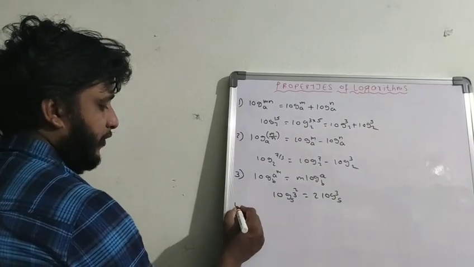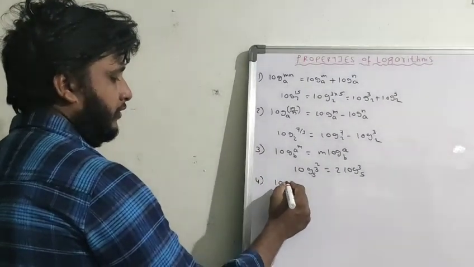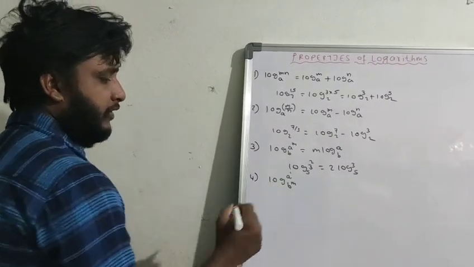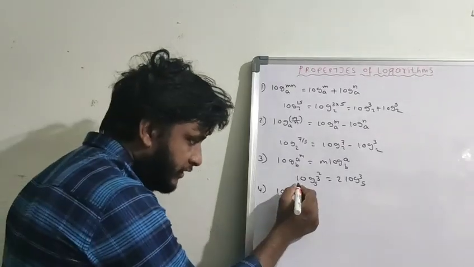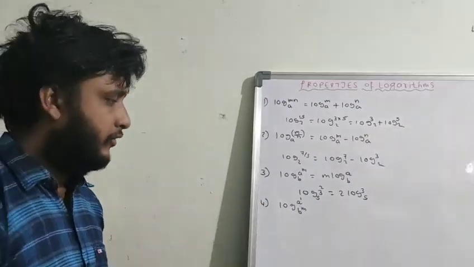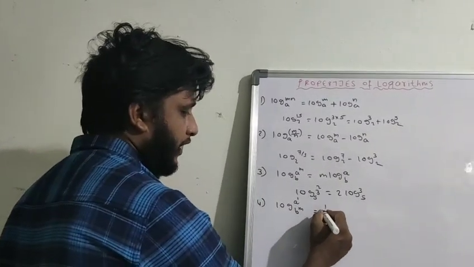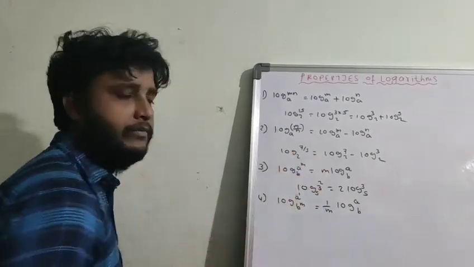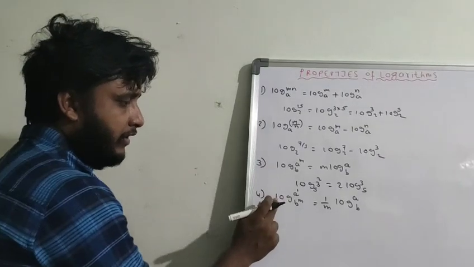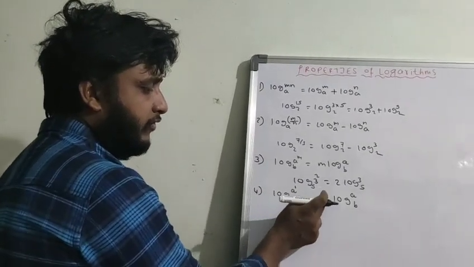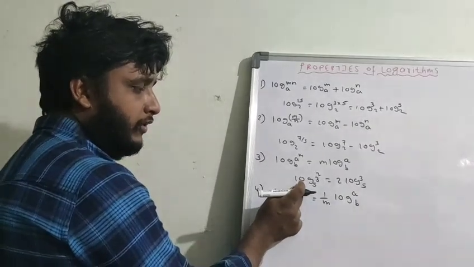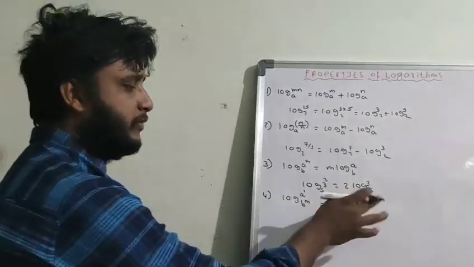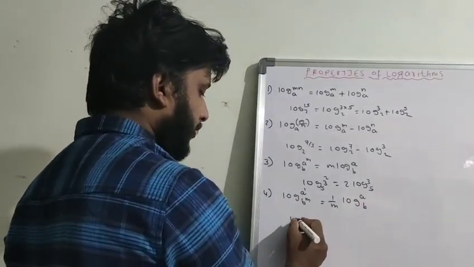Next we have different power rules. Say for example, log a base b to the power m. Here the power of a is nothing, in the sense that by default the power is 1. So we have to write it as 1 by m log a base b. Observe: log a power n base b power m, then n by m, the power of a you have to write in the numerator and the power of b in the denominator, and log a base b you have to write. I will explain an example.